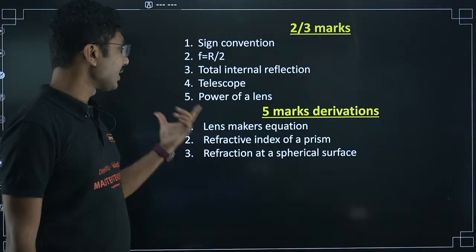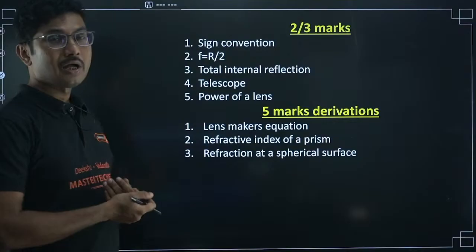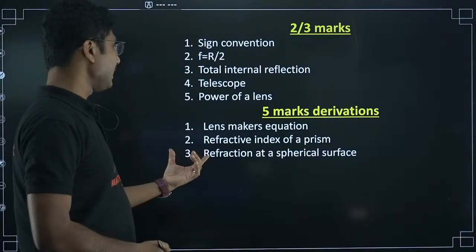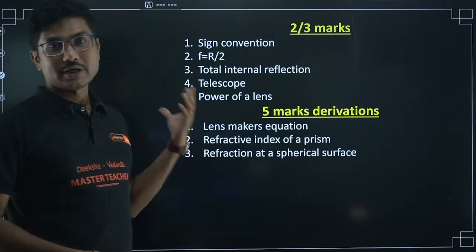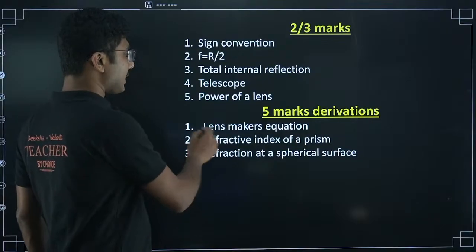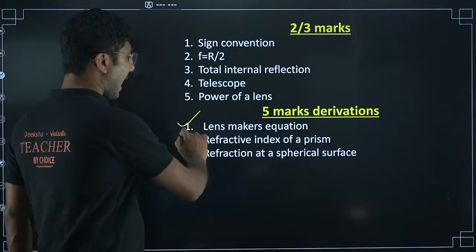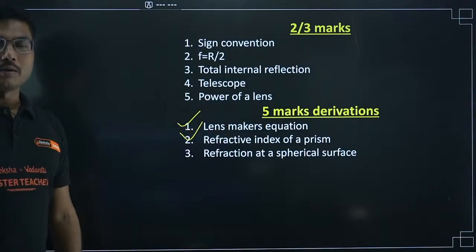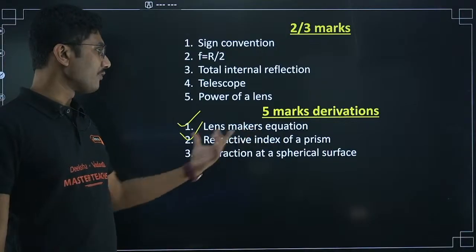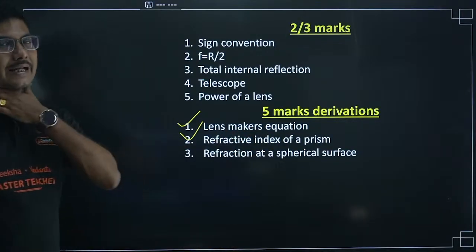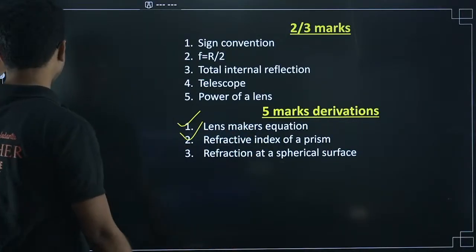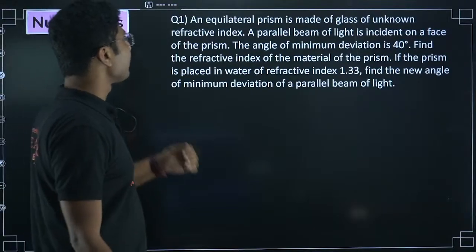Lens maker's equation. Refractive index of a prism for minimum deviation, right? Refraction at a spherical surface, any normal spherical surface. Lens maker's is very, very important, and refractive index of a prism through the minimum deviation method. These two are very, very important. Spherical surface can come from time to time as well. Now let's solve a few numerical questions.